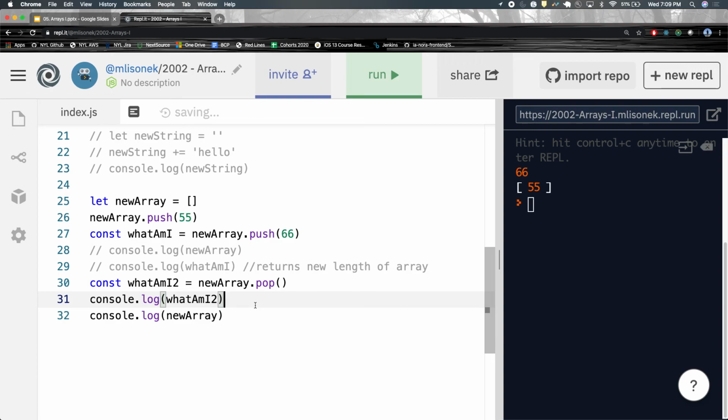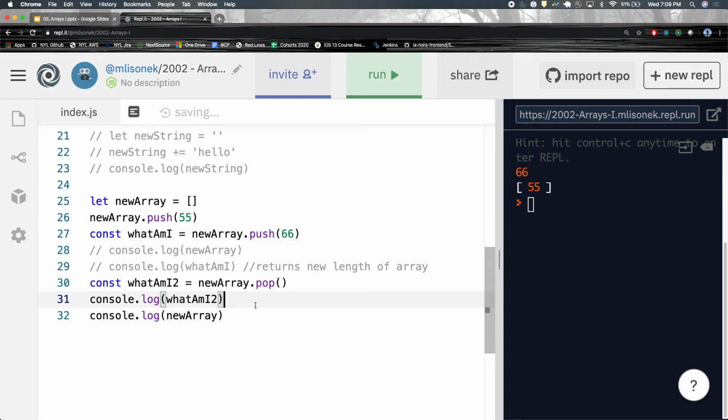The value, yeah, like 66 was at the back, right? I pushed in 66. It was 55, 66. Then I pop, and now it's just an array with 55, right? But that 66 we can actually take and store into a value because pop returns that value. Usually when you're pushing things in, you wouldn't really want to store that into a variable, because if you had a for loop pushing things into an array over and over again, you don't really care what it is after each push. You just care what the array is after you're done putting things inside.